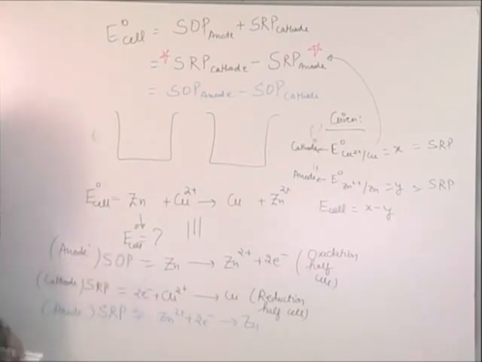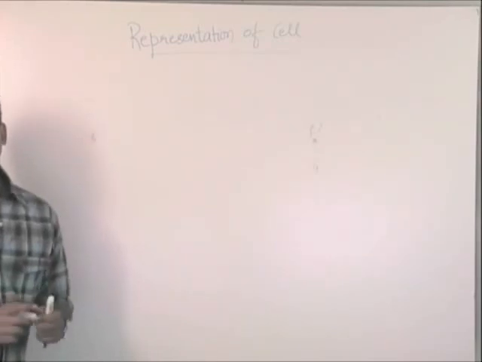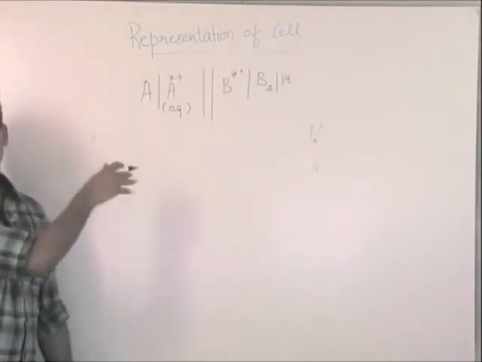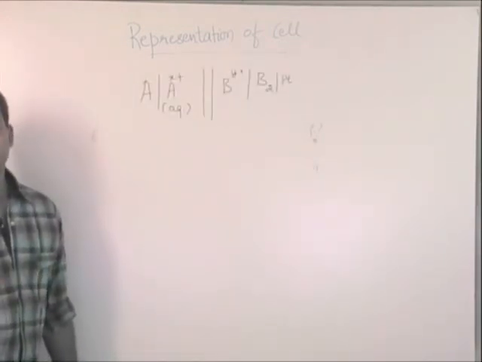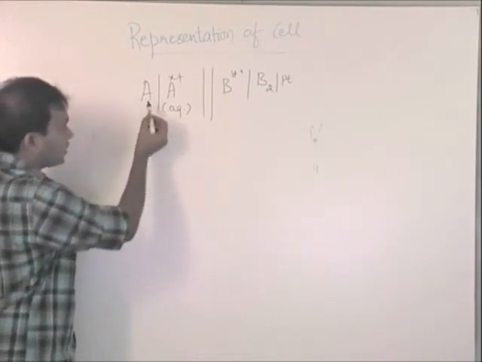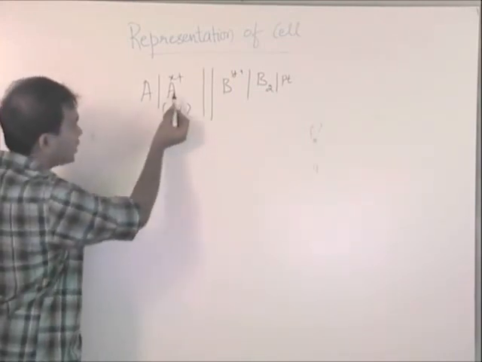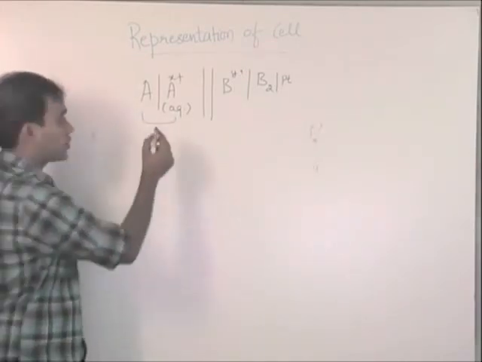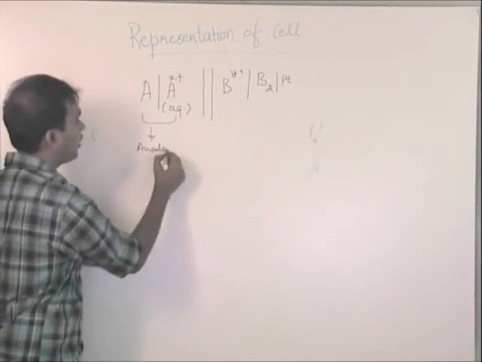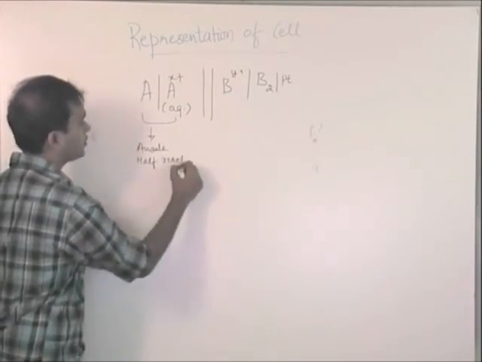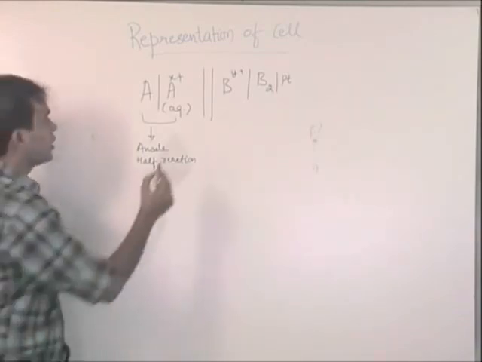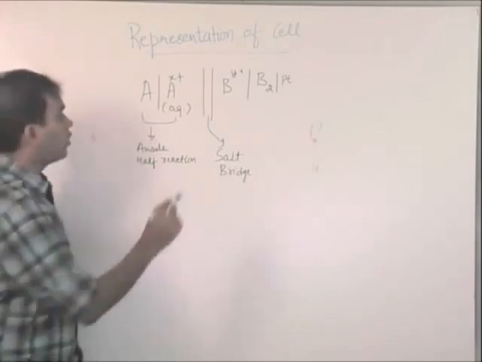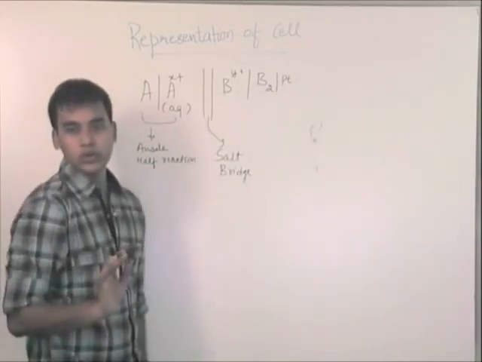Everyone has copied it, right? Now, most of the time, they will not give you all the reactions in full. They will give you something like this. So what is the interpretation of this whole thing? You can just read it along. A is changing to A X plus. So this is nothing but oxidation. So if it is oxidation, this is nothing but the anode half cell or half reaction. Simple. This is indicating the salt bridge. Simple. Now B y plus is changing to B2.